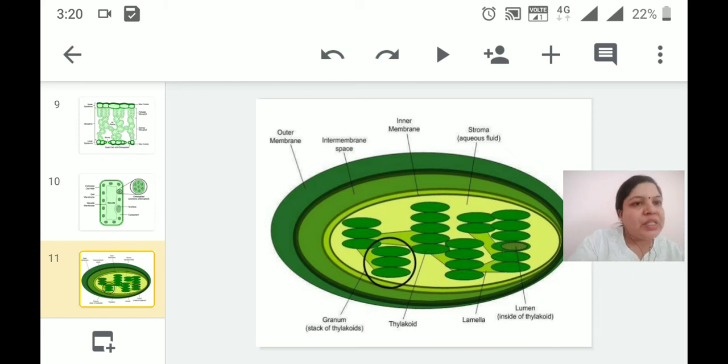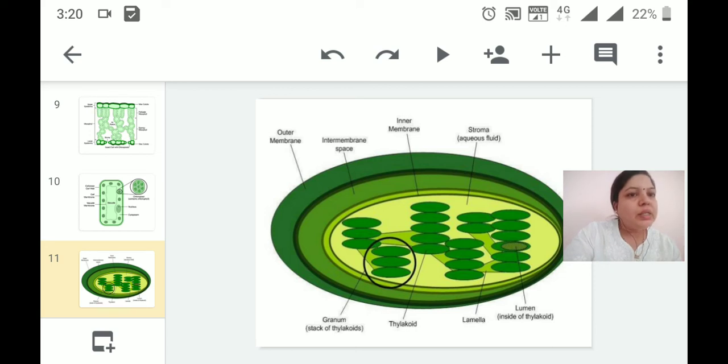Inside you can see the empty space, and in that space a granum is a single stack-like structure, made up of stacks of thylakoids. Thylakoids are coin-like structures arranged one above the other to form a single stack known as a granum.